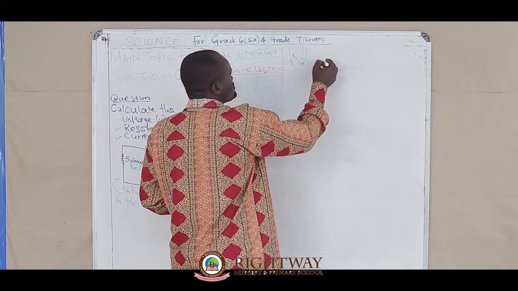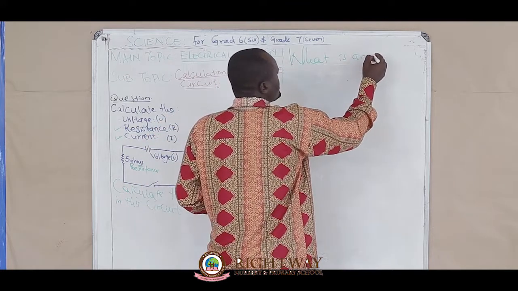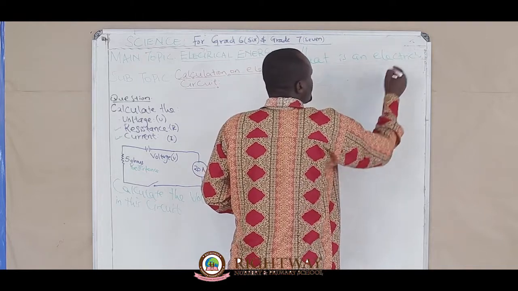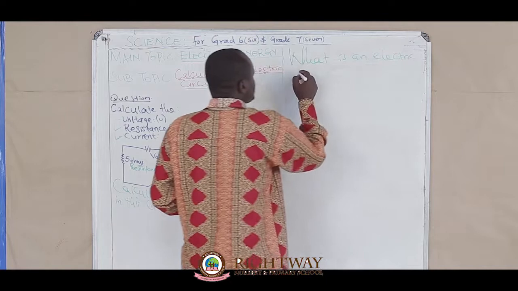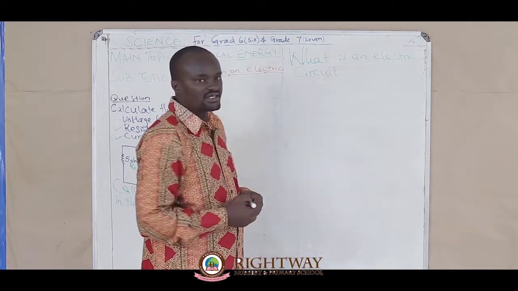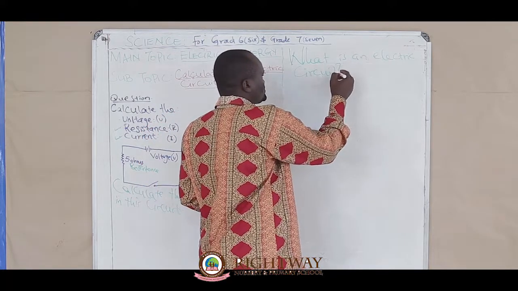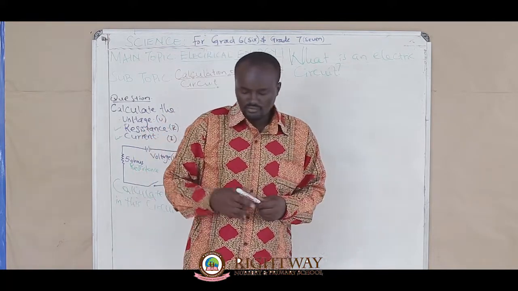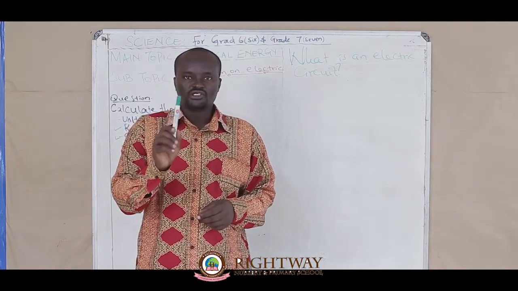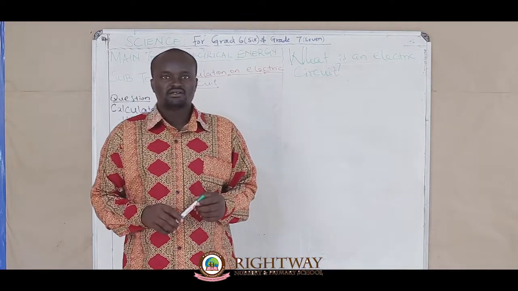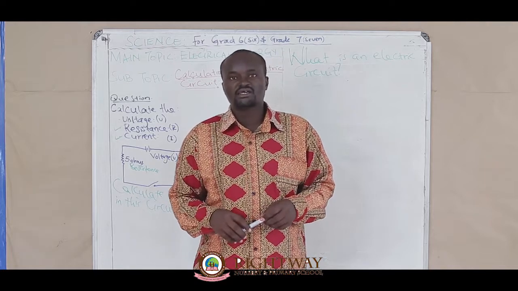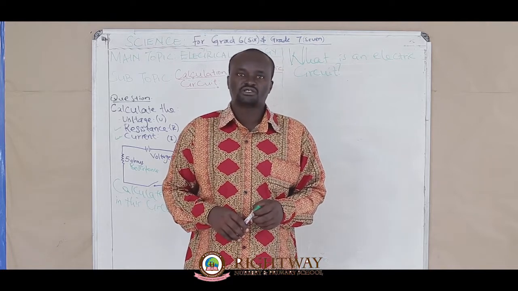What is an electric circuit? An electric circuit is a path through which electricity passes, or we can say it is a path of electrons.